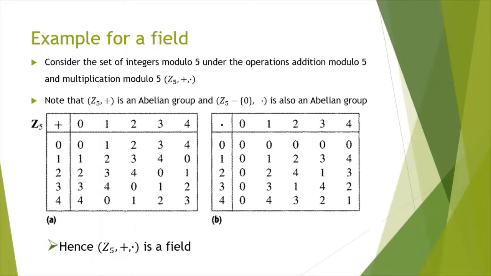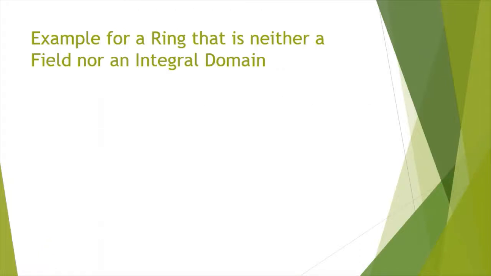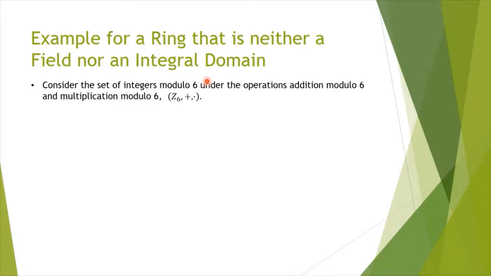We shall see an example of a ring that is neither a field nor an integral domain. Consider the set of integers modulo 6 under the operations addition modulo 6 and multiplication modulo 6. That is (Z6, +, ·). In the last example you saw Z5, where 5 is a prime number, and it satisfies the conditions.